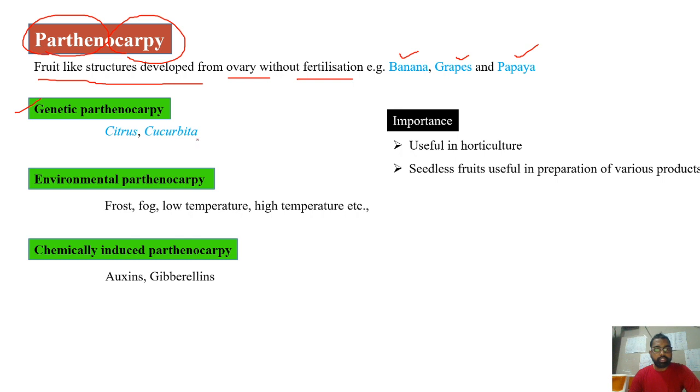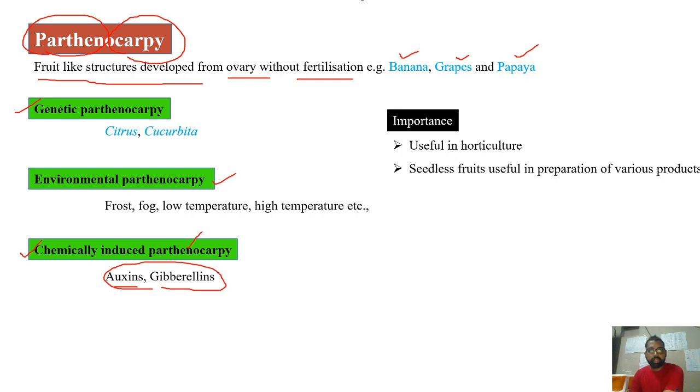Examples will be citrus and cucurbita. And sometimes environmental factors like frost or fog or low or high temperatures can also stimulate parthenocarpy, then it is called environmental parthenocarpy. Or sometimes it can be induced by hormones or other chemicals like auxins and gibberellins. Both hormones are able to induce this parthenocarpy, then it is called chemically induced parthenocarpy.